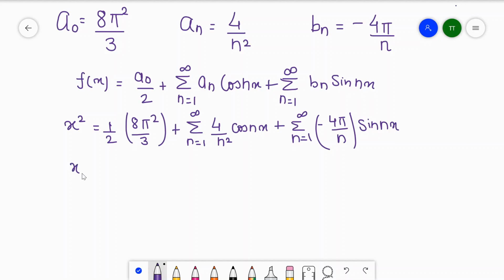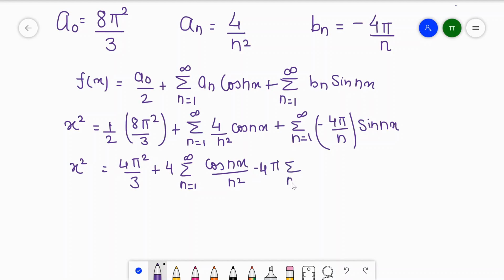So x square is equal to, we can write this as 4 pi square upon 3 plus 4, which is a constant, and in the summation we have cos nx divided by n square, minus 4 pi summation n is equal to 1 to infinity sin nx divided by n.